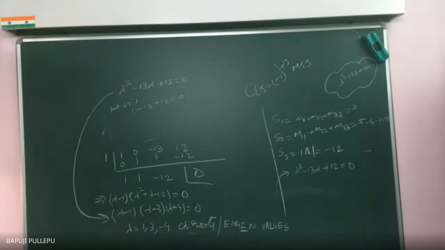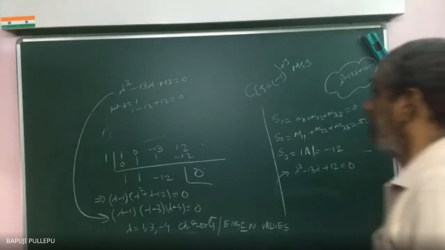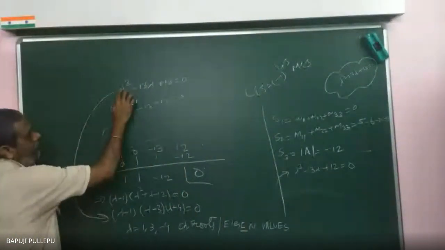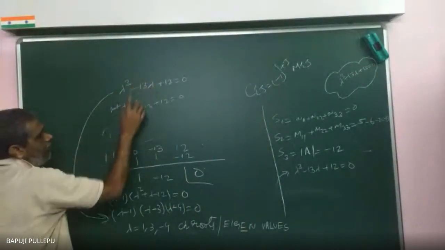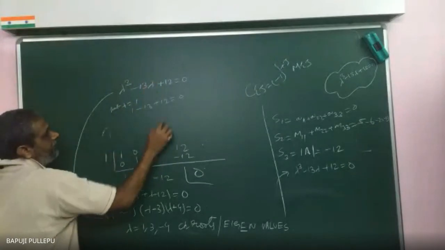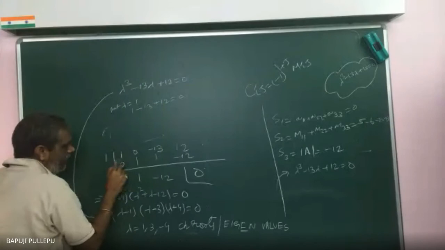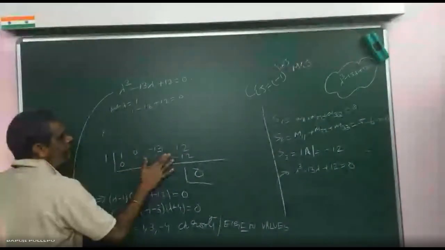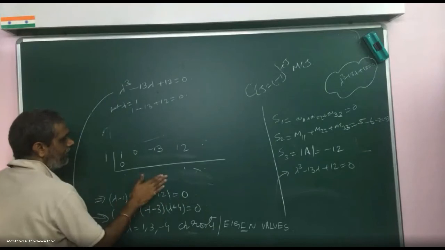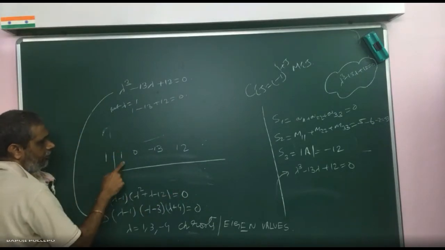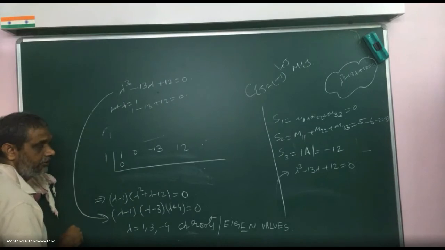Sir, can you please tell me the second step of synthetic division? I write the coefficients: lambda cubed coefficient 1, there is no lambda square so 0, then lambda coefficient -13, and constant 12. The first element below, you always write as it is. 1 plus 0 is 1.